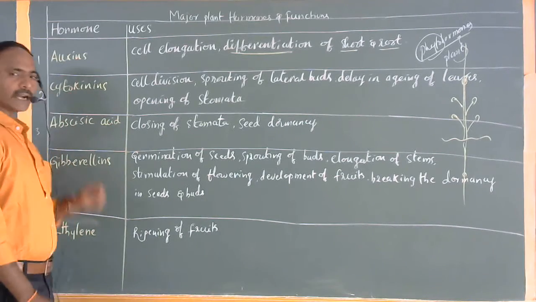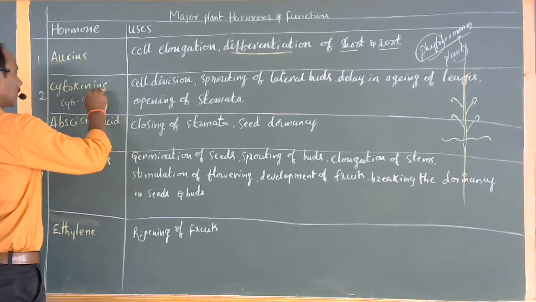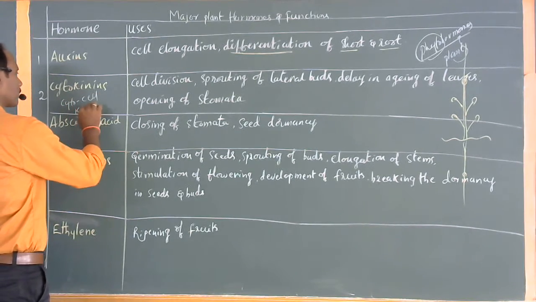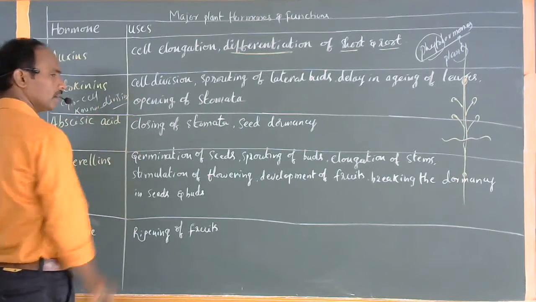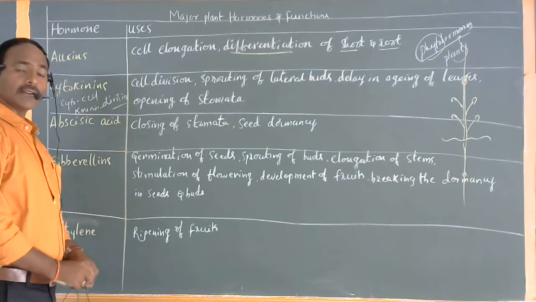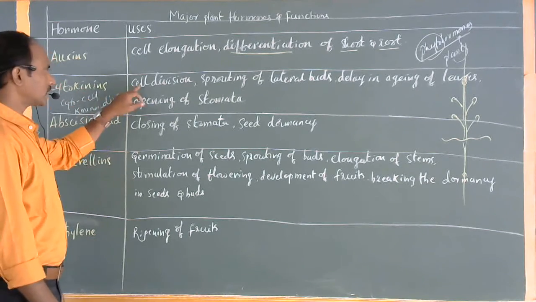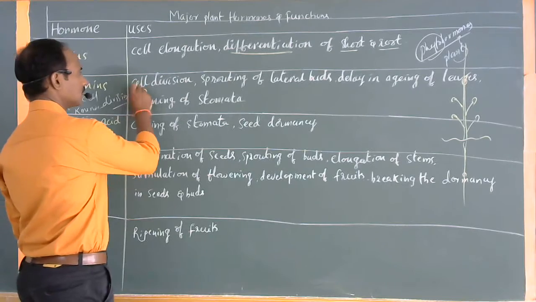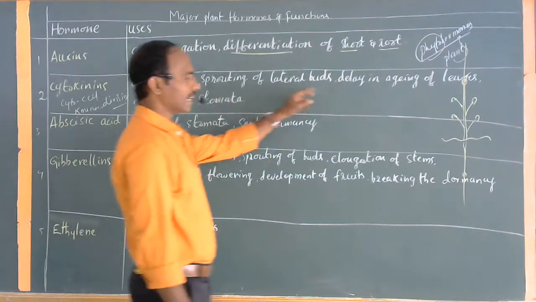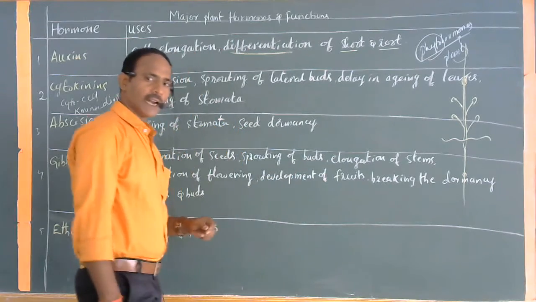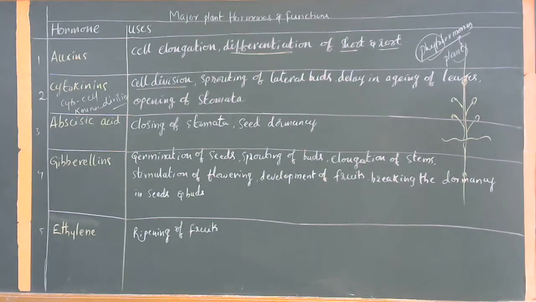Next one, cytokinins. As the word indicates, cyto means cell and kinin means division. Means cell division. Cell division is gradually done by the hormone called cytokinins. Cell division is the first function of the cytokinins, and the second is sprouting of lateral buds.